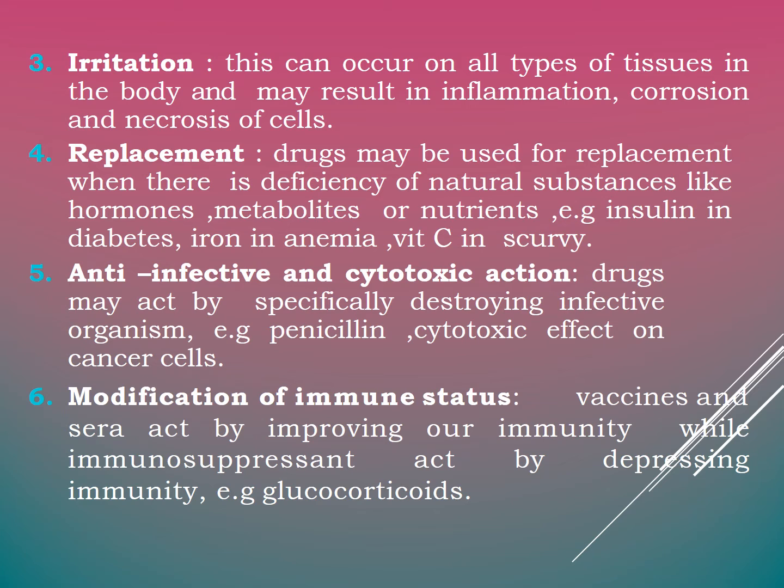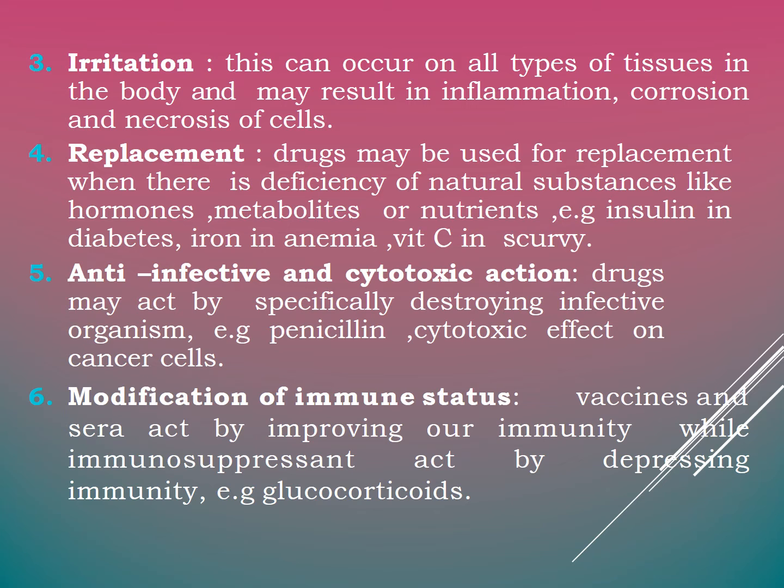Third method for drug action is irritation. In irritation, the drug may produce inflammation, corrosion and necrosis of the cells. That is, the drug produces irritation to our body. And the other method is replacement. The replacement is used when there is any deficiency of the natural substances such as hormones, metabolites or nutrients in our body. For example, insulin in diabetes, iron in anemia, vitamin C in scurvy.